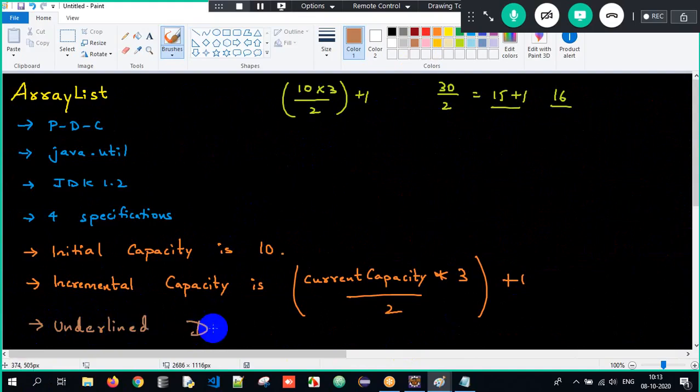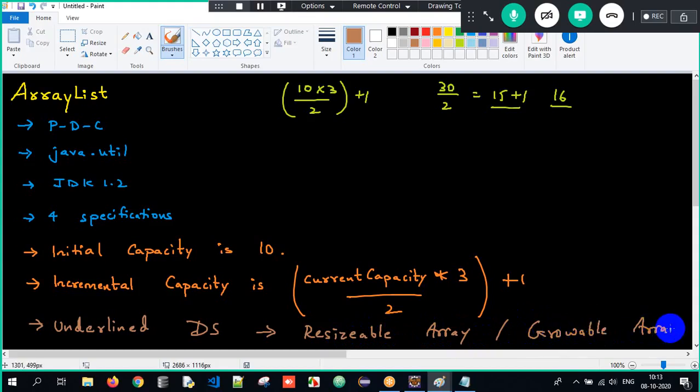Underlined data structure is nothing but a resizable array, or growable array. When I say underlined data structure, it means when we create an object of ArrayList, internally, what data structure are we using? We are using a resizable array or growable array. It can increase its size or decrease its size. That is the underlined data structure of ArrayList.